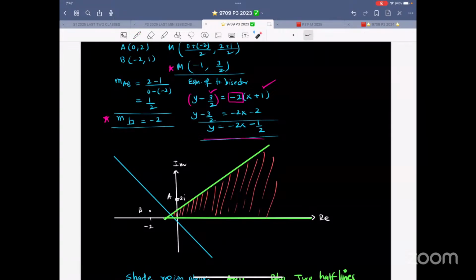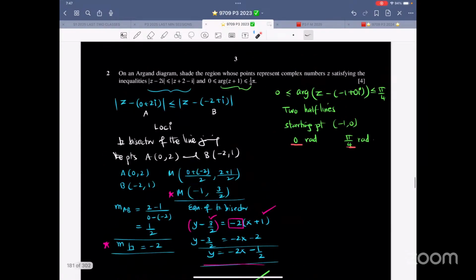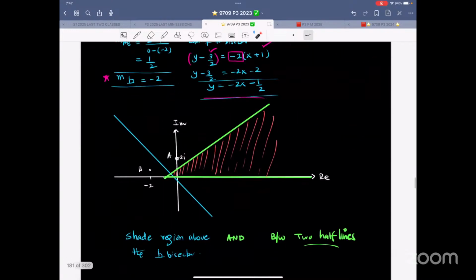Over here, it has a negative gradient. The blue is this thing, and it has a negative y-intercept. So that is how I have drawn it. Now this one, argument z minus. So this is the starting point. It's not a stationary point, it's a starting point. The two angles are 0 and pi by 4. So 0 is along the x-axis because the angle is measured along the x-axis. And this is 45 degrees, just a realistic diagram.